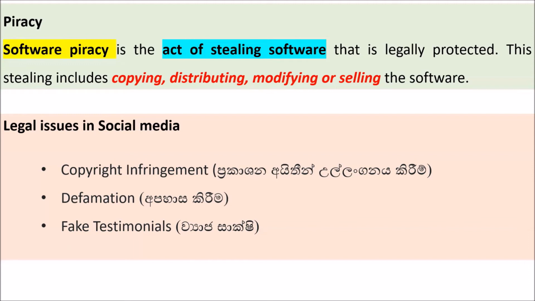Then others can download your ideas or your images to their computers, change them, and then republish them. This type of thing comes under copyright infringement.